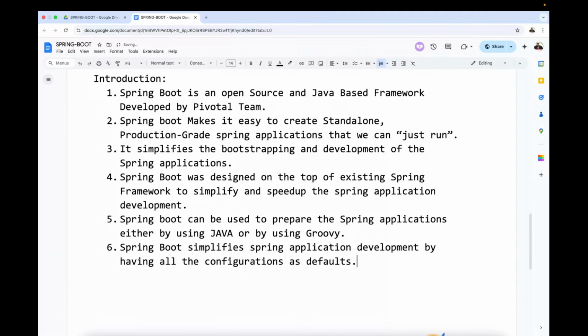Spring Boot simplifies Spring application development by having all the configurations as defaults. Guys, now I'm talking about one more point. Now observe carefully. One more simple point I'm telling you. Observe carefully.